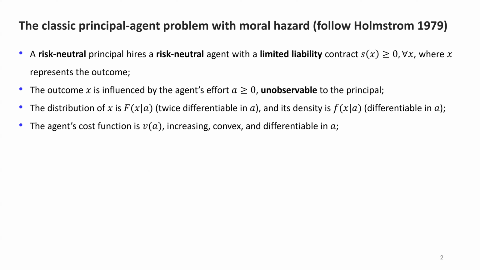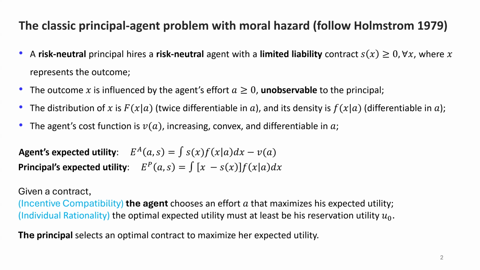We assume the distribution of X is f(x|a), which is twice differentiable in A, and its density function is also differentiable in A. The agent's cost function is denoted by V(A), which is increasing, convex, and differentiable in A. Based on this model setting, the agent's expected utility can be represented by this expression, and the principal's expected utility can be denoted by EP.